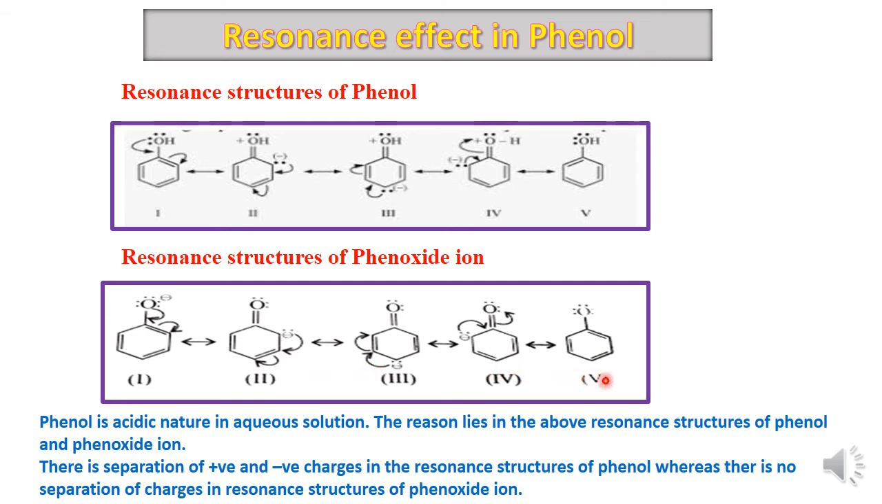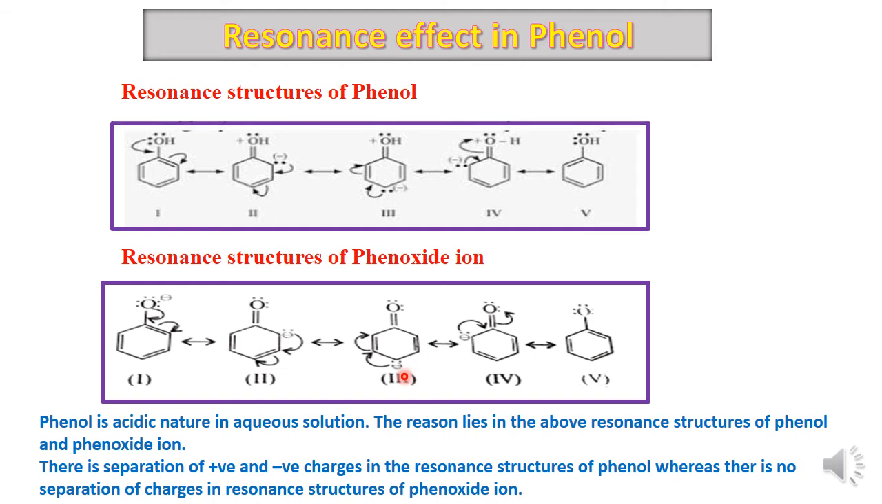So due to this reason, phenoxide ion is much more stable than the phenol, because in the phenol there is a separation of positive and negative charge, but in case of the resonance structures of the phenoxide ion, there is no separation of positive and negative charge. Only the negative charge gets delocalized over the benzene ring. Therefore it is much more stable.